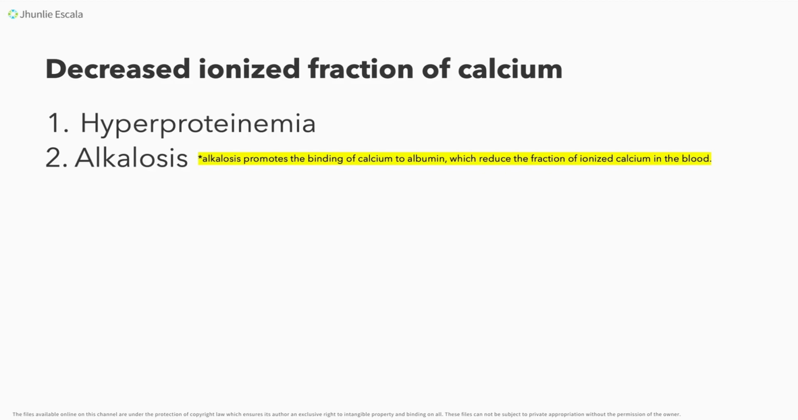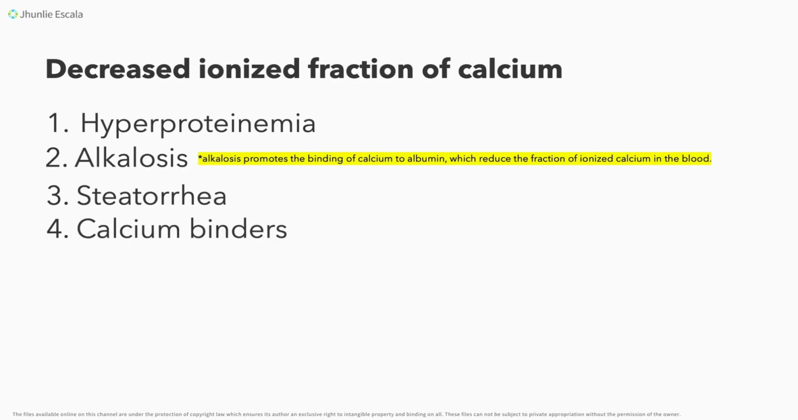Okay? At nagkakaroon tayo ng reduced calcium levels in the blood. So, yun, ang condition na kung saan bumababa ang ating ionized fraction of calcium in the body. Number 3, kapatid, again, here's steatorrhea. Calcium binders, alam natin yan. Acute pancreatitis is also one.